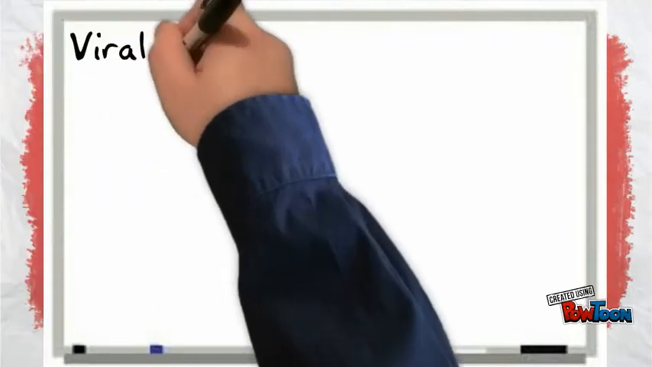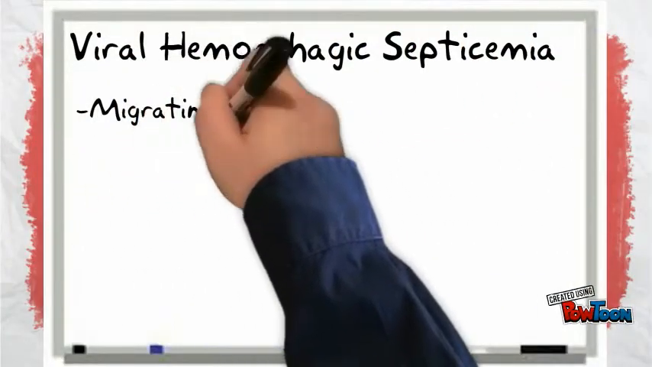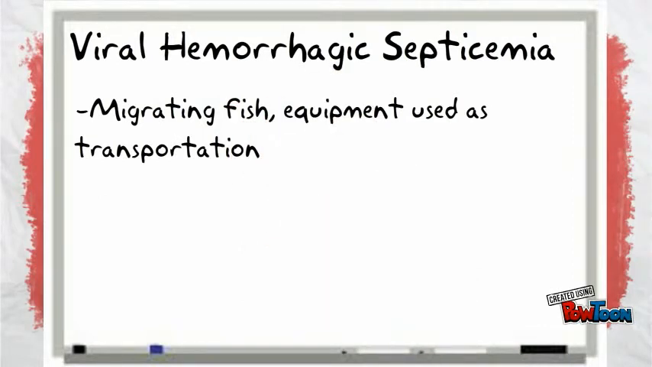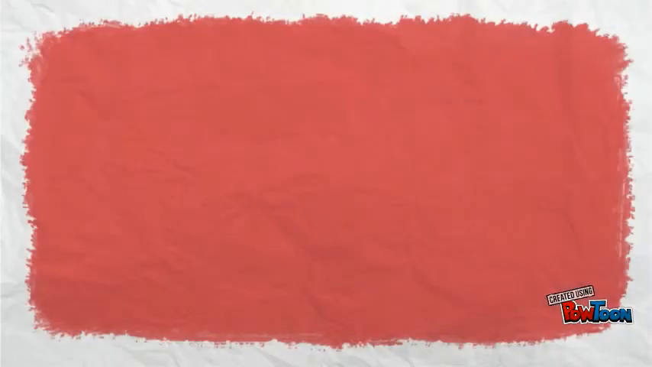Viral hemorrhagic septicemia is a virus that causes a large amount of deaths in many different types of fish, including the common carp in Lake Ontario and many other waterways. It is transported through migrating fish, moving fish from one area to another, and moving affected water or equipment from one area to another.